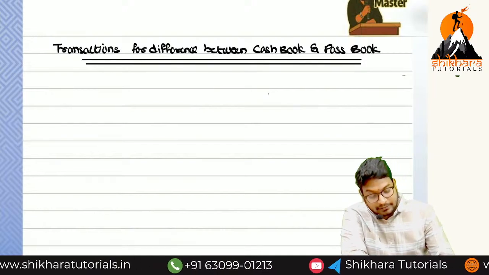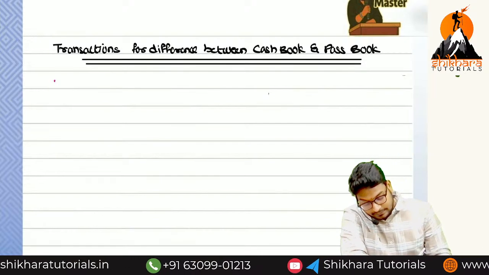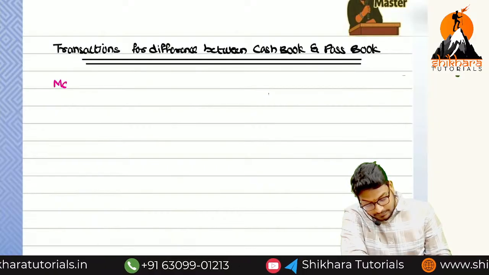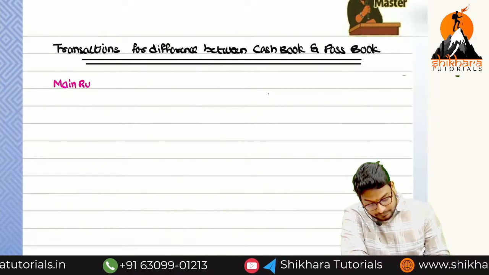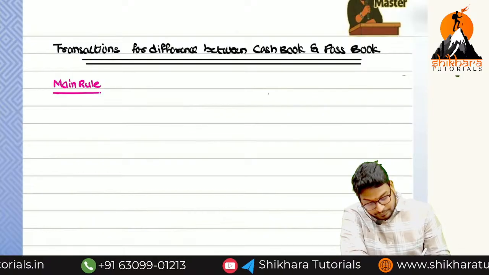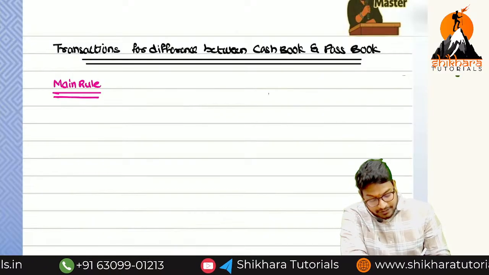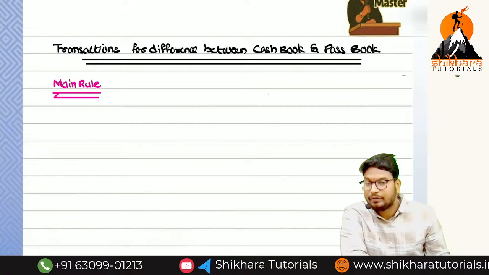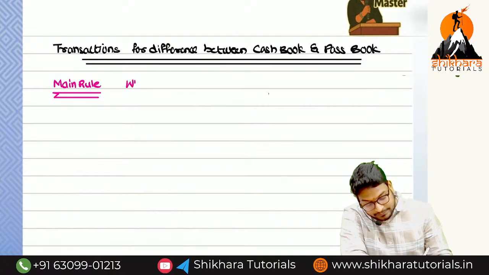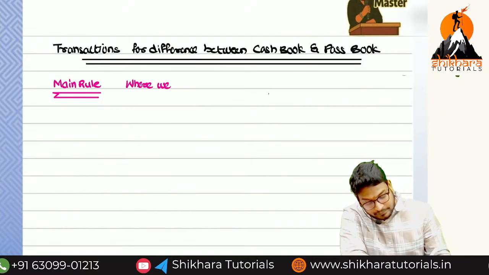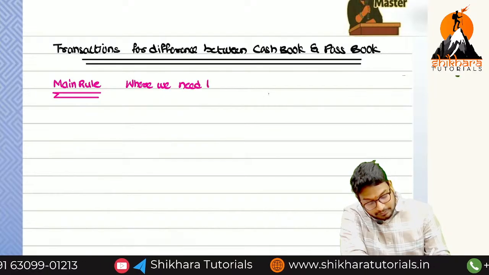So what is the main rule we have to remember here? Where we need to record. What is the main rule for where we need to record?